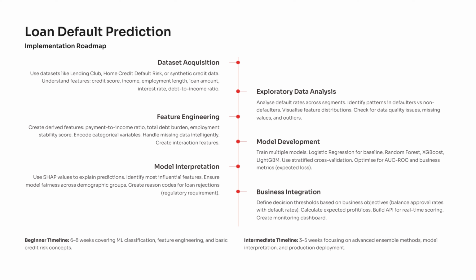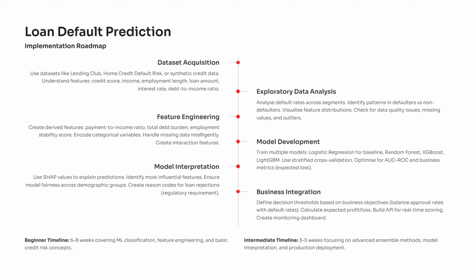You then explore this data to understand how default patterns vary across different groups, which helps you see trends that models alone might miss. Next, you engineer features that make these signals more meaningful, such as ratios that show financial stress or scores that capture repayment stability. With these features ready, you begin training multiple models like logistic regression and boosted trees, comparing their performance using business-focused metrics rather than accuracy alone.